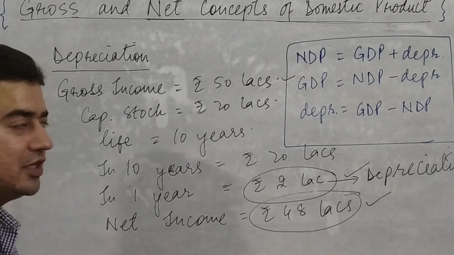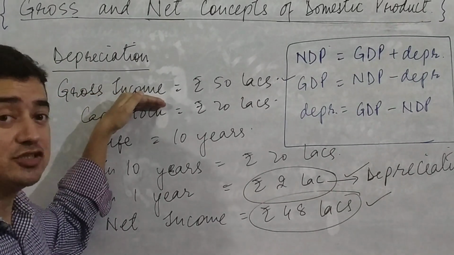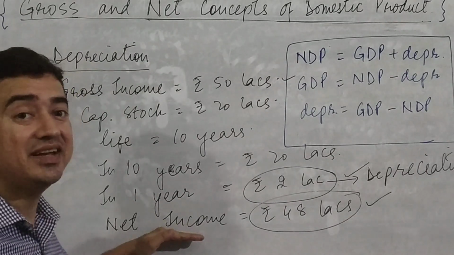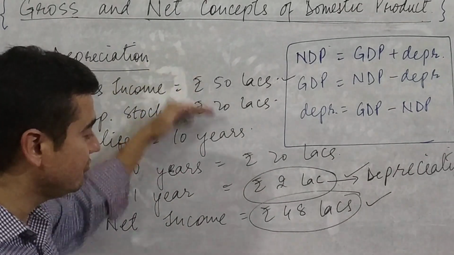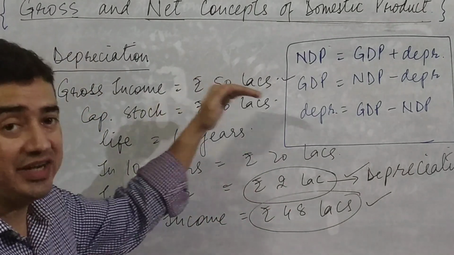So now students, look here. Gross income can also be referred to as gross domestic product, and net income can also be referred to as net domestic product. So from this example, we can work out the relationship between gross and net concepts.